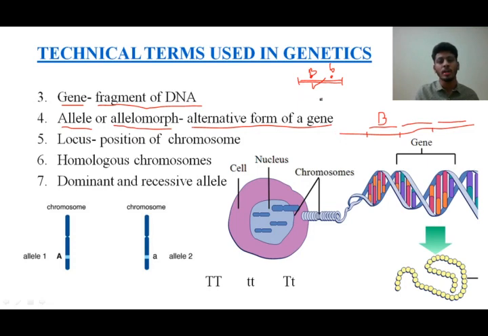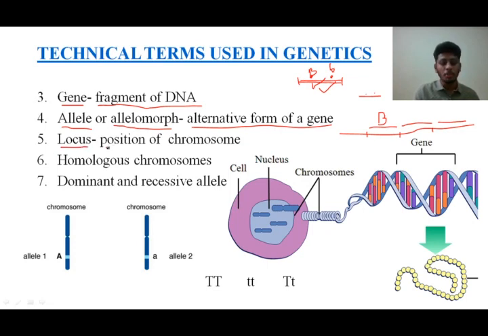Remember, students, we are diploid organisms. Since human beings are diploid organisms, we have two alleles, 1 and 2. There are certain triploid organisms which have 3 alleles also. We human beings are diploid organisms, so that's why we denote it by 2 alphabets. Clear? Next, we will move on to the term called locus.